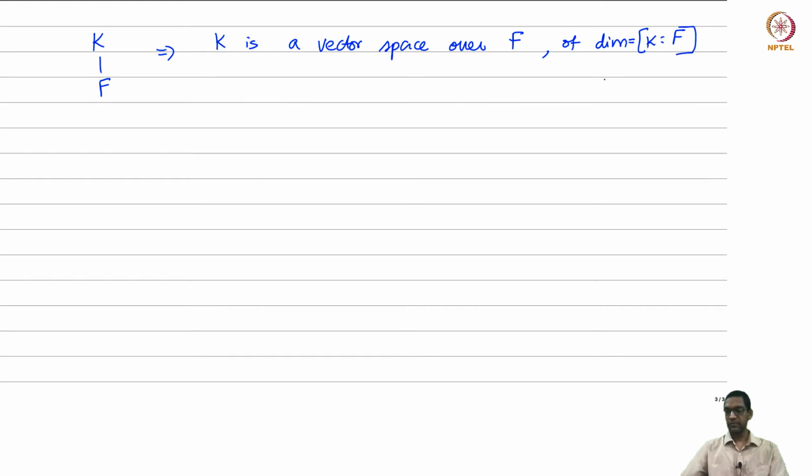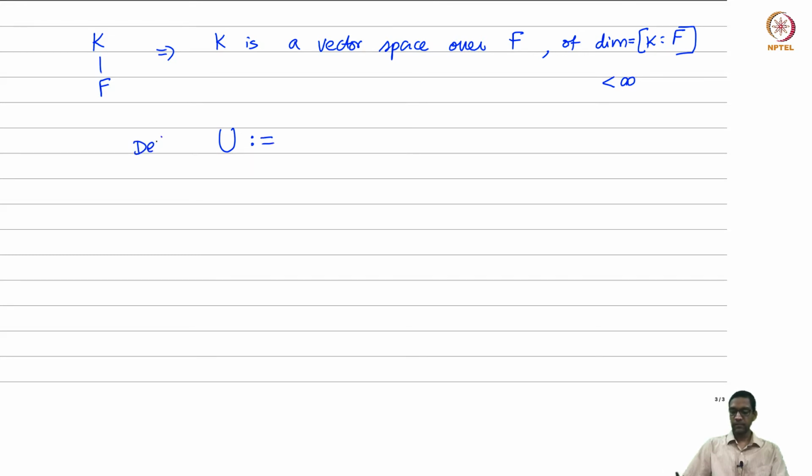And recall, to start with, we assume that this is finite. So therefore this is in fact a finite dimensional vector space. K is a finite dimensional vector space over F, and therefore the subspace, well, let's look at the following subspace. For the moment, a subset.